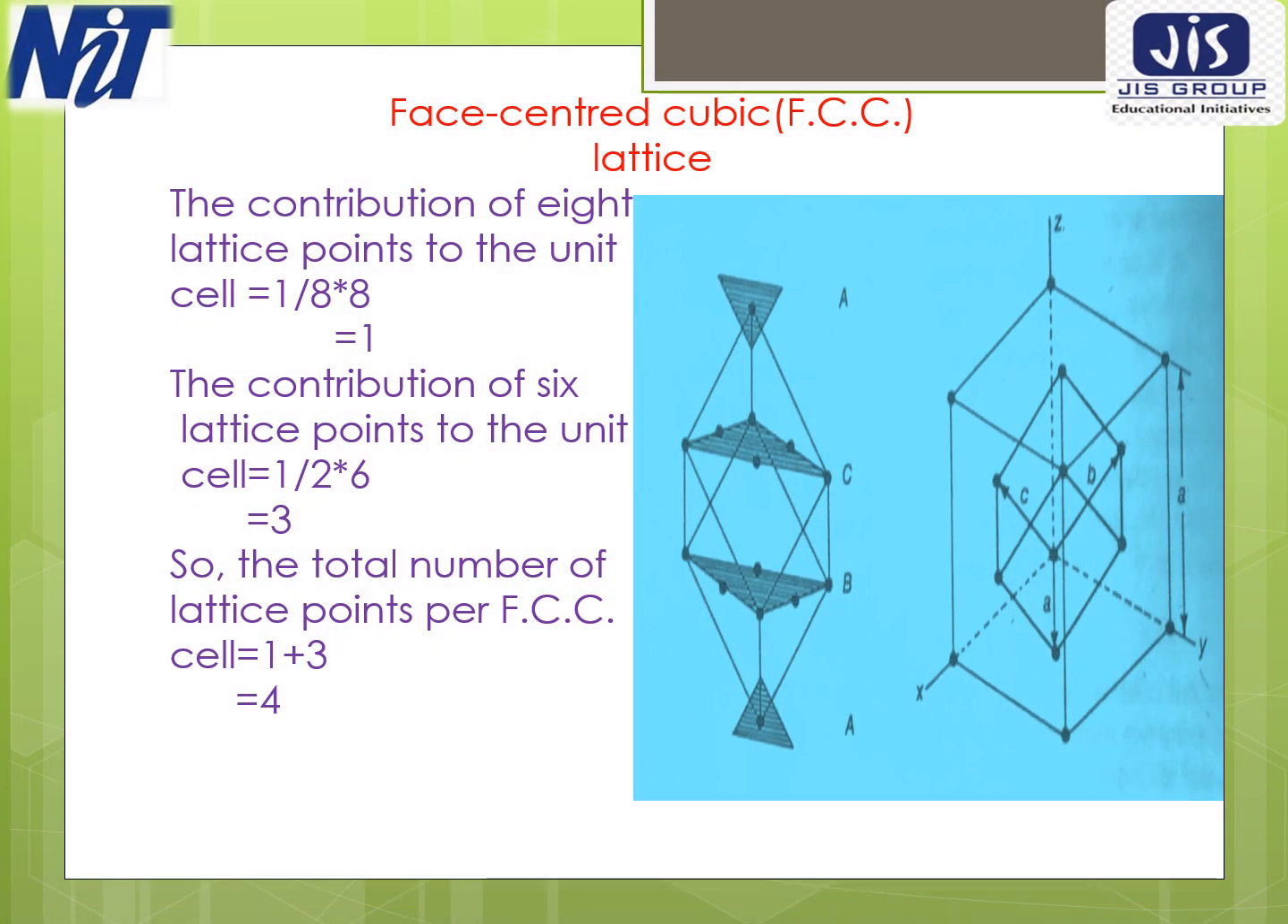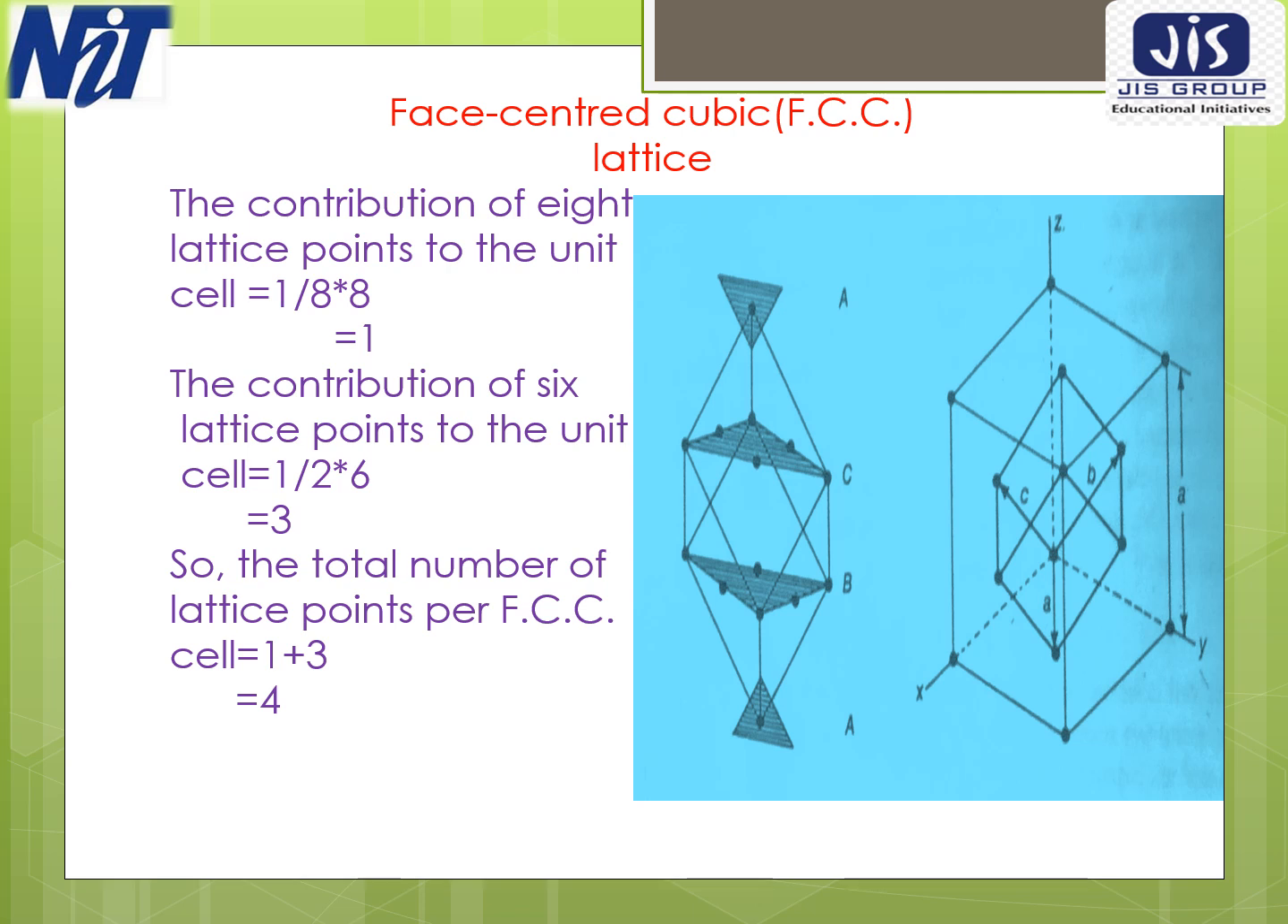In the face-centered cubic structure, in addition to the lattice points at the 8 corners, it contains lattice points at the center of each face. So there is an extra lattice point at the center of each face of the face-centered cubic structure. The examples of face-centered cubic structure are copper, nickel, gold, silver.